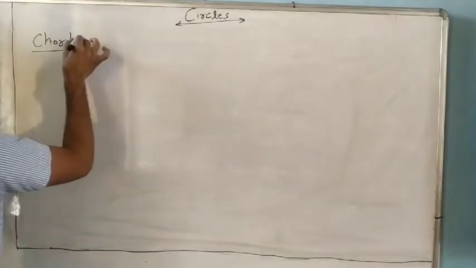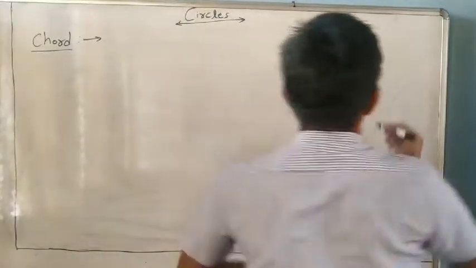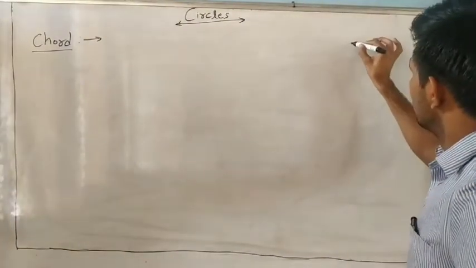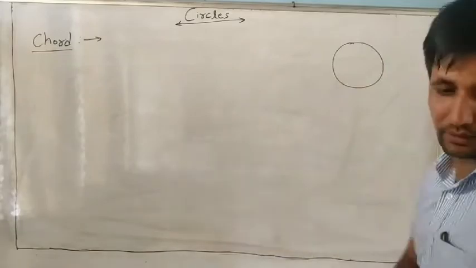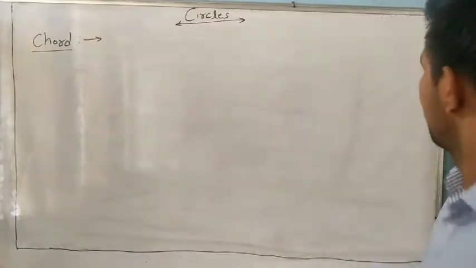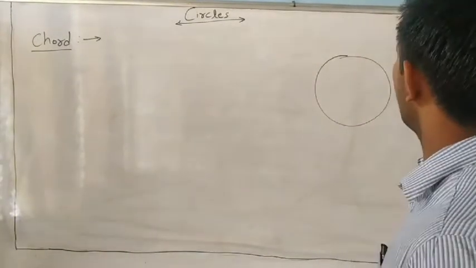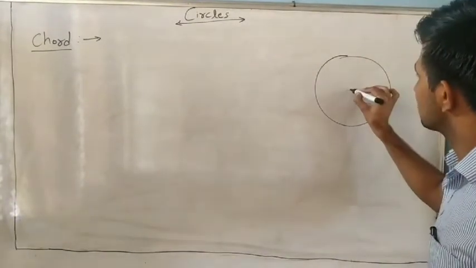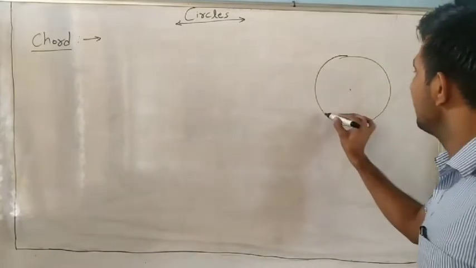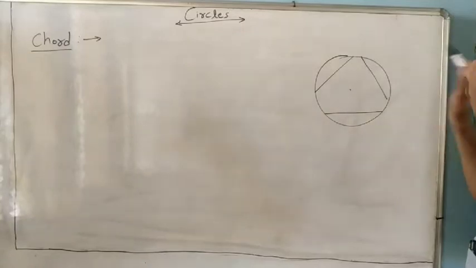Now, what is a chord of a circle? Look, it is a circle. I am making a bigger figure. We know this is the center. Write any line: this one is a chord, this one is a chord, all are chords.